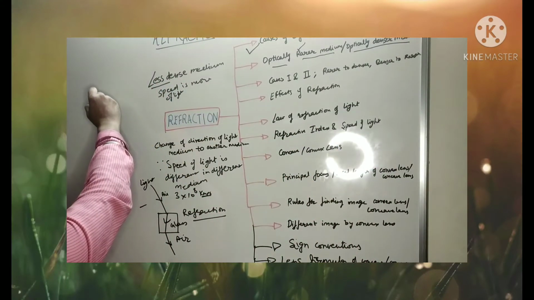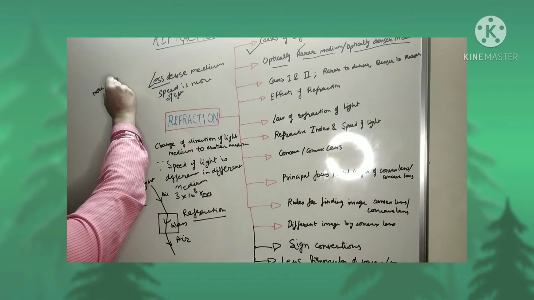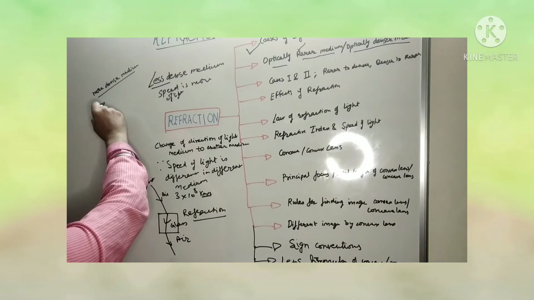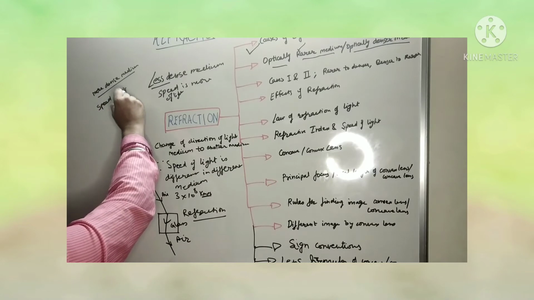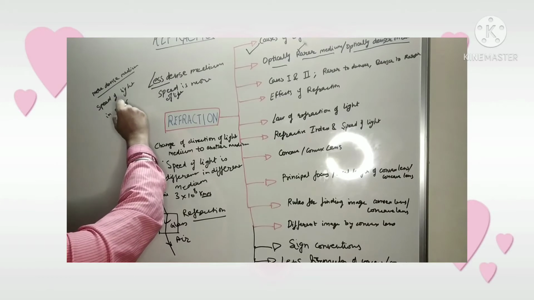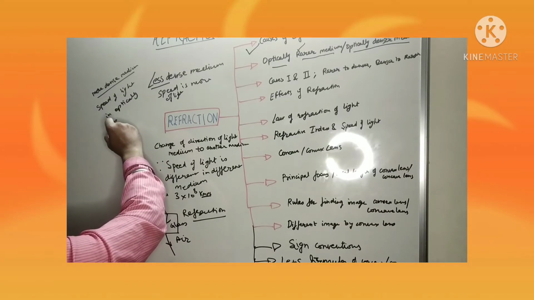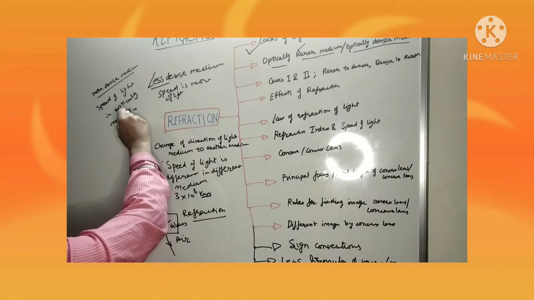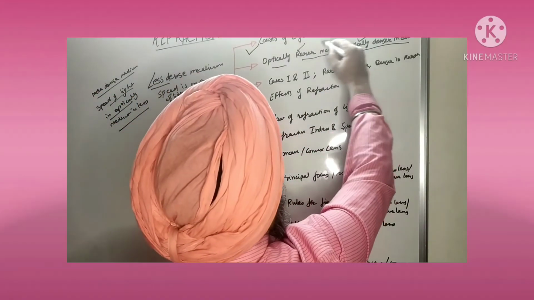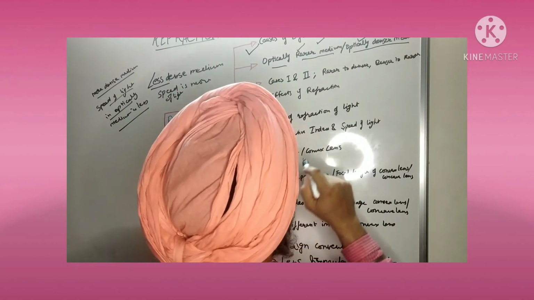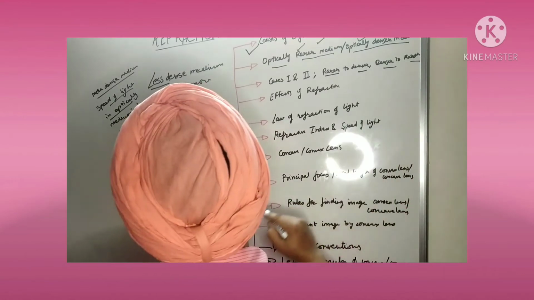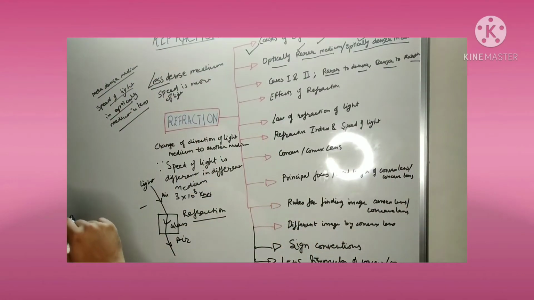more dense. More dense means like medium, and इसमें क्या होता है कि आपका जो speed of the light is less. Speed of the light in optically dense medium is less. ठीक है, कम हो जाएगी स्पीड, इसकी कम हो जाएगी. यहाँ पे इसमें कम हो जाएगी, इसमें बढ़ जाएगी. रेयर है ना ये. And when the light moves from rarer to denser medium and denser to rarer medium, so these are the two cases that we have to study.